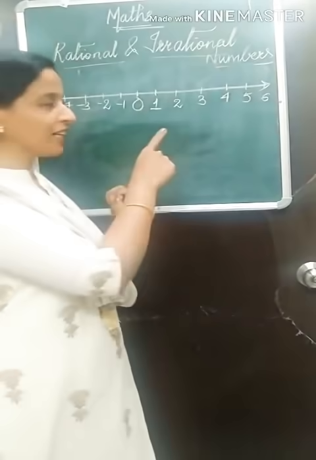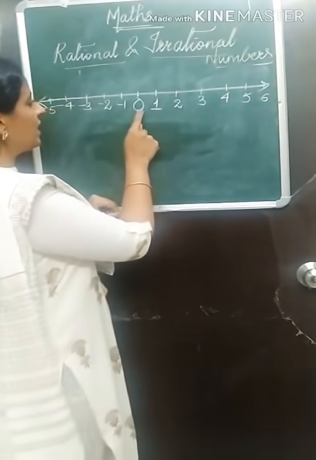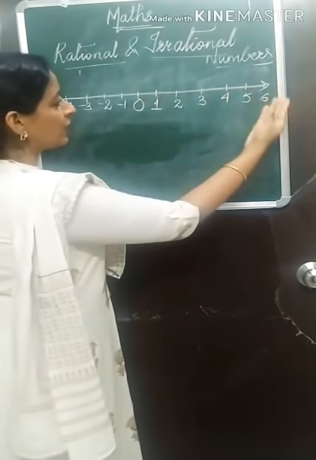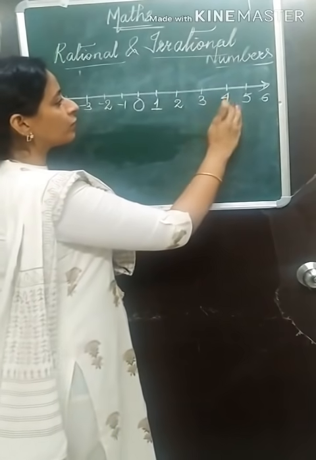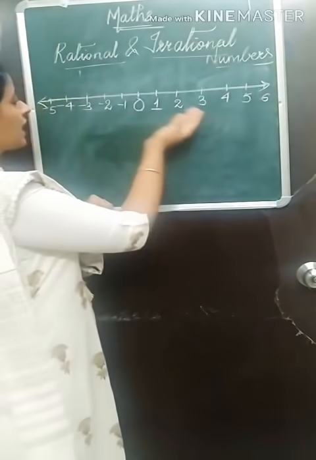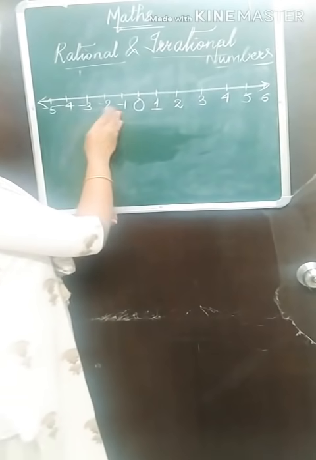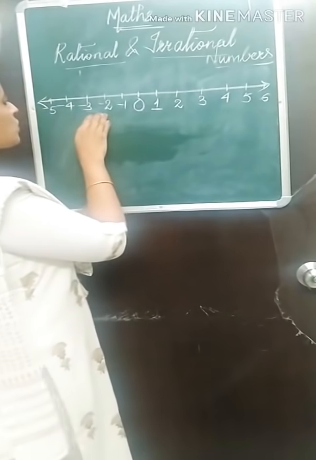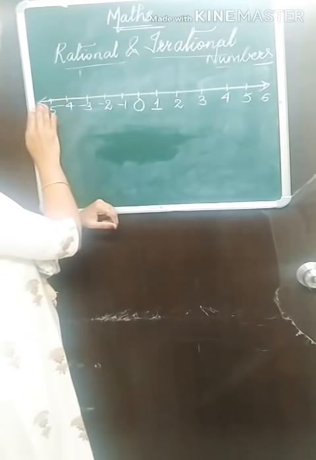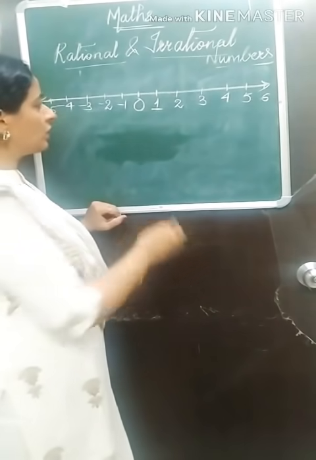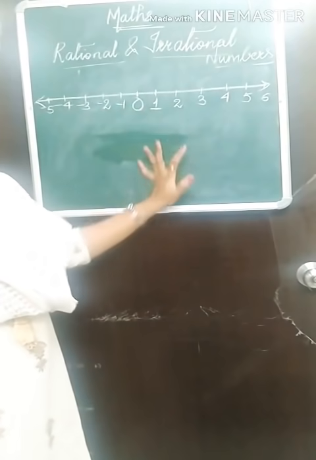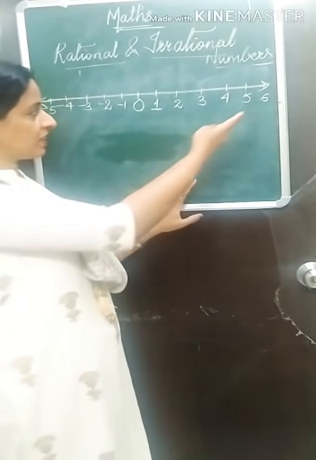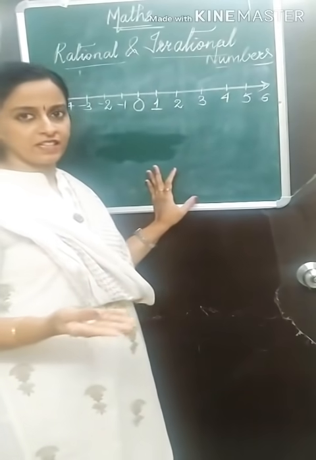Okay, so I have drawn a number line. As you can see, 0, towards the right of the number line we have positive numbers 1, 2, 3, 4, 5, 6. Towards the left of the 0 we have negative numbers minus 1, minus 2, minus 3, minus 4, minus 5. So this is our number line. You all know what a number line is. Now this number line represents the integers. Here the numbers shown are all integers.